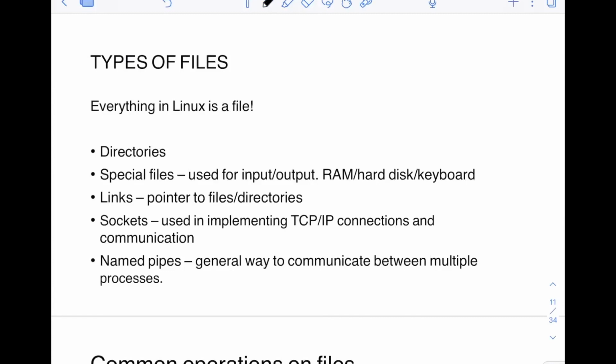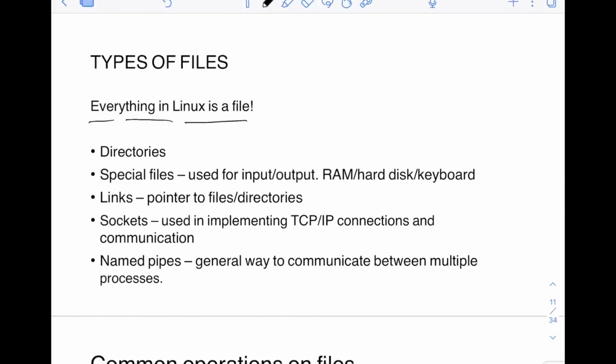Now, this line is very, very important, and you will hear or read it a lot of times: everything in Linux is a file. Even your hardware devices, the Linux operating system sees those also as files. Even your RAM, it sees the RAM as a kind of file. All your hardware devices, whatever you have, it sees them as files. Your keyboard itself, it sees the keyboard as a kind of file. So all the operations are done with the help of files in Linux. That's why it's called everything in Linux is a file.